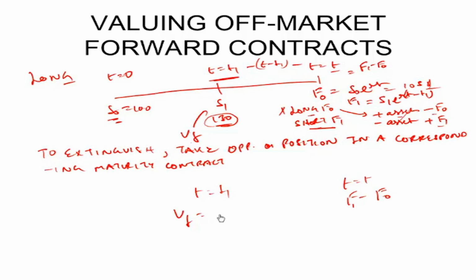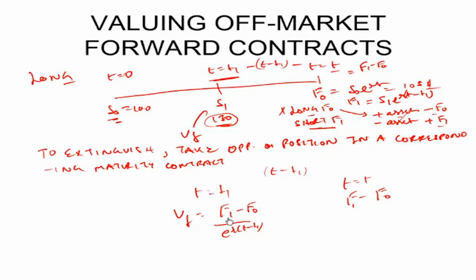That means if this is the profit that I'm going to receive T minus T1 units away, then what is the value to me today? It is simply the present value of this, or (F1 minus F0) upon e raised to the power R(T minus T1). So this is the value of an off the market contract.